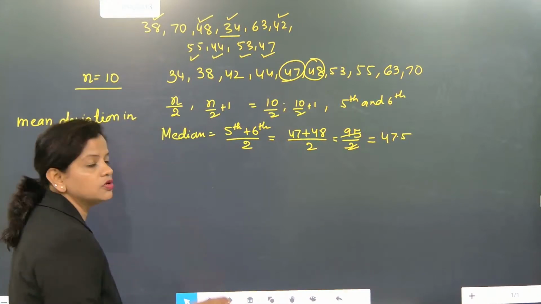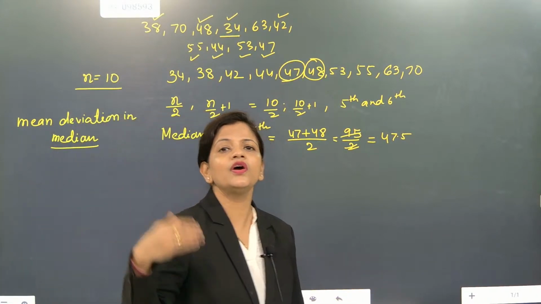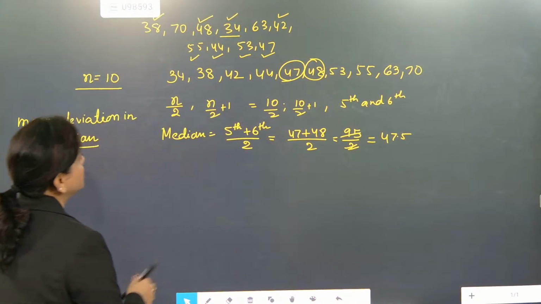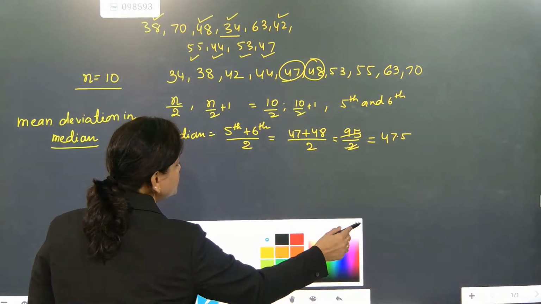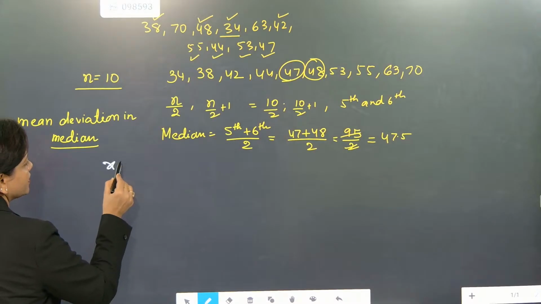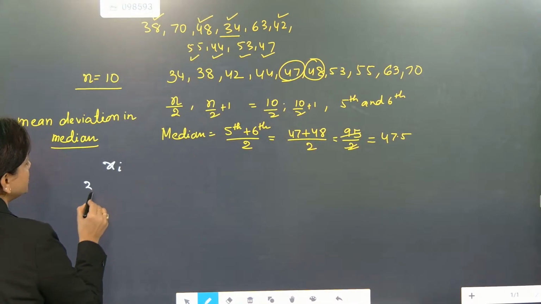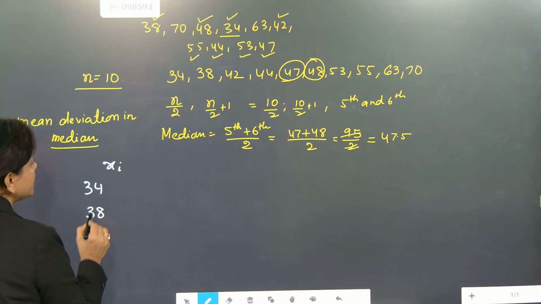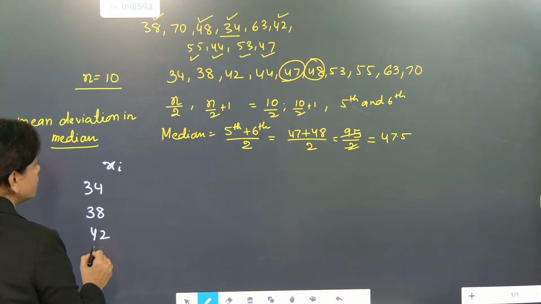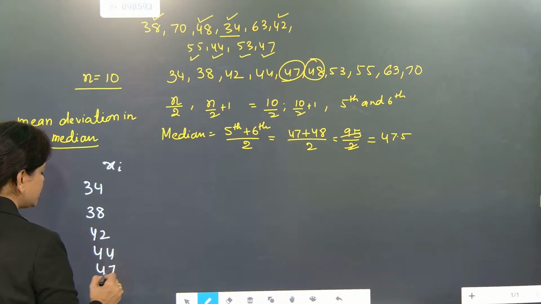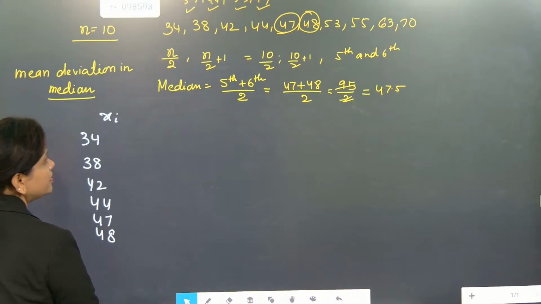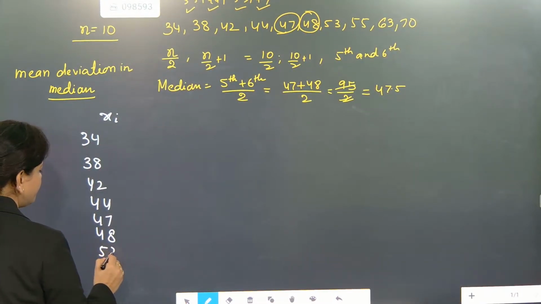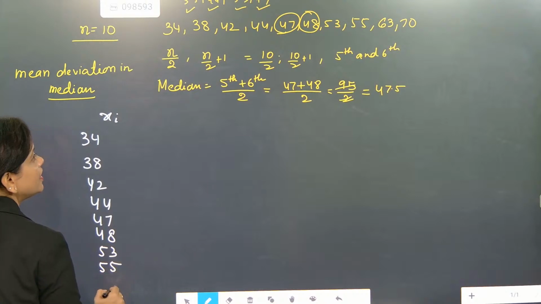This is typical because once you find the median, you have to find the deviation about the median. So how are we going to find it? For deviation about the median, our observation is xi. We write all the observations: 34, 38, 42, 44, 47, 48, 53, 55, 63 and 70.